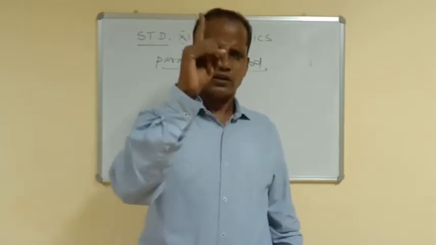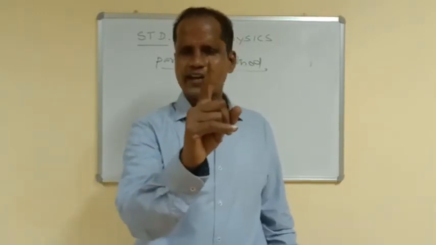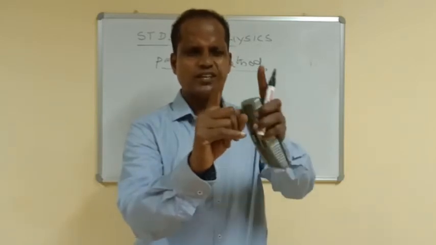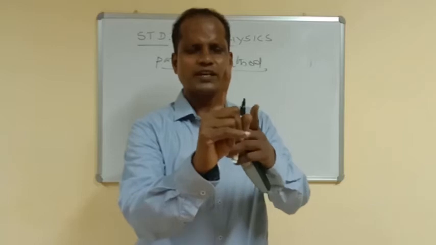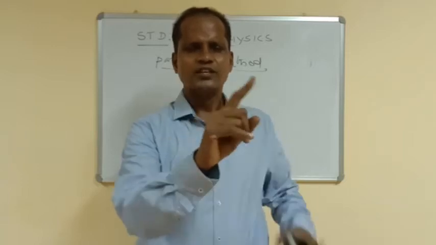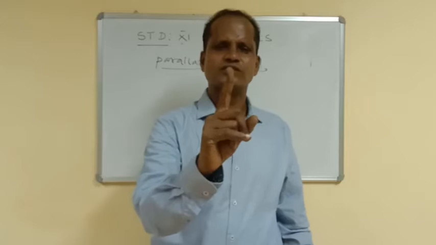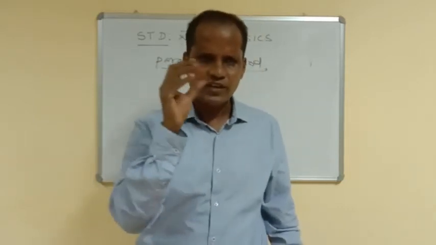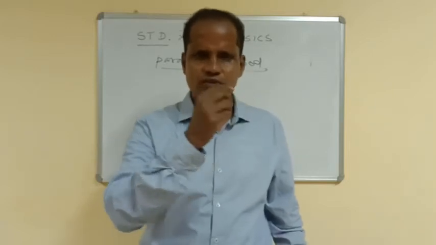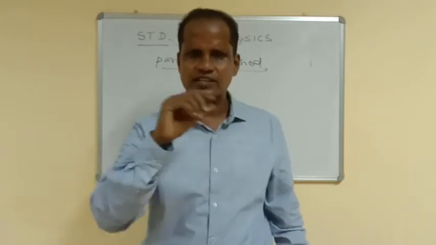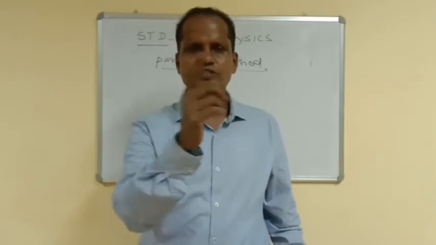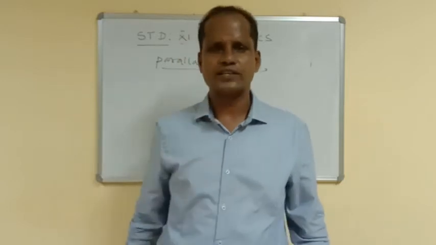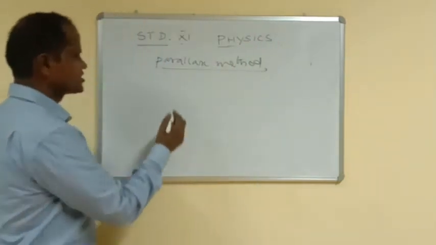Actually, the finger is at the same position, but while you are seeing with the right eye, it will be here. While you are seeing with the left eye, it will be here. So the position of this finger is the same, but because of the left and right eye views, the position of the finger appears to be shifting. This is called parallax.